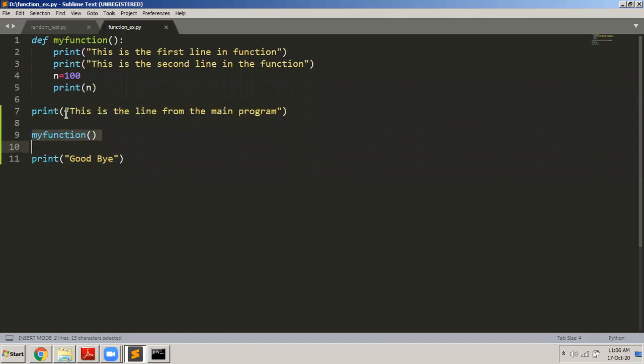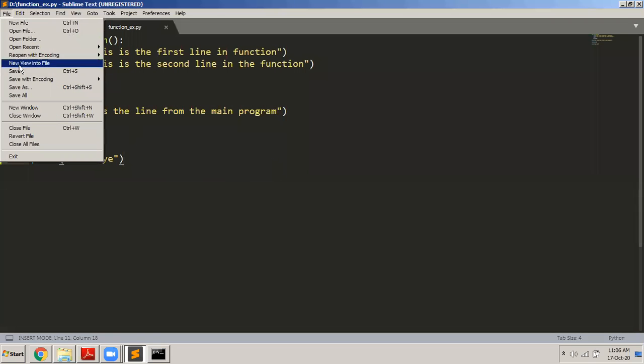So the body of the function will get executed. The moment the control comes here, it will immediately jump to the first statement there, executes that, then it executes this, then this, then this statement, and then it finds that no more statements are there in the function. It immediately comes back to the main program and goes to the next statement in the main program. Okay, now let us see what will happen.